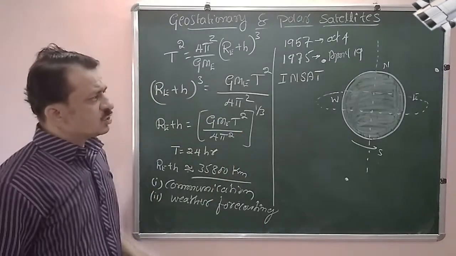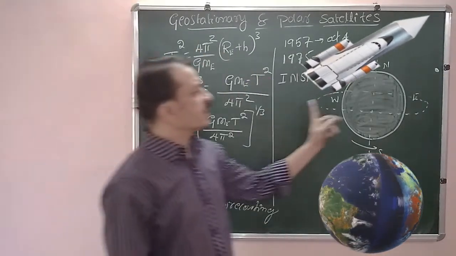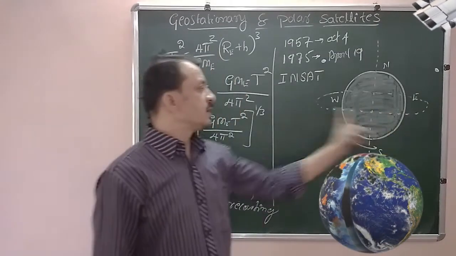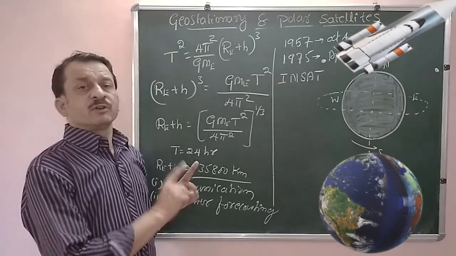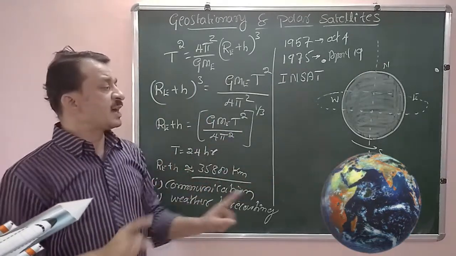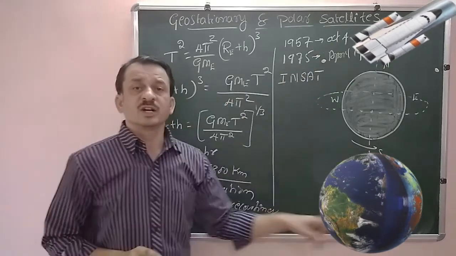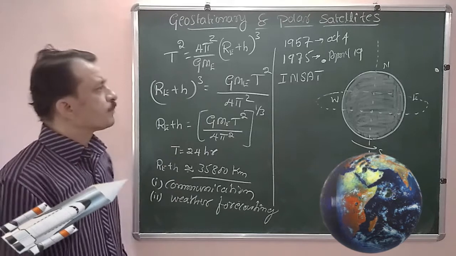Now here, geosynchronous satellites or geostationary satellites are revolving in the equatorial plane. Remember, they are revolving in the equatorial plane and from west to east, in the same direction as the rotation of the Earth. Earth is also rotating from west to east, in the same direction.